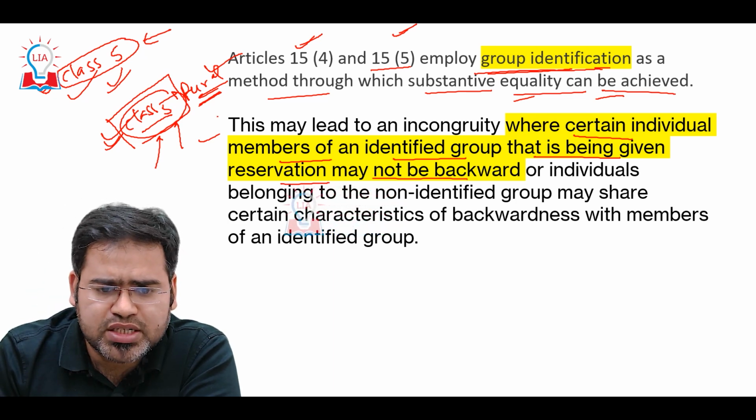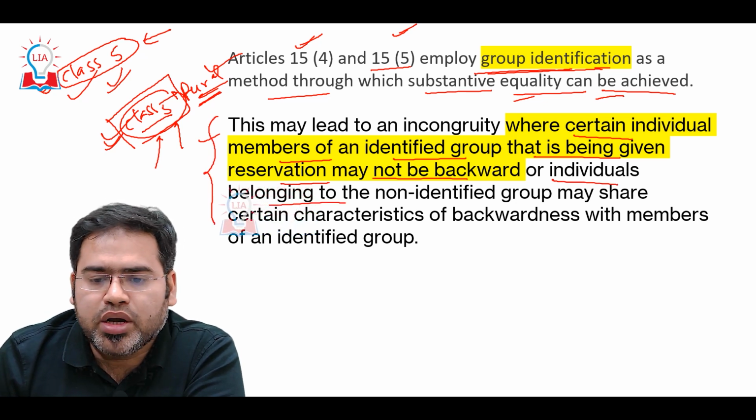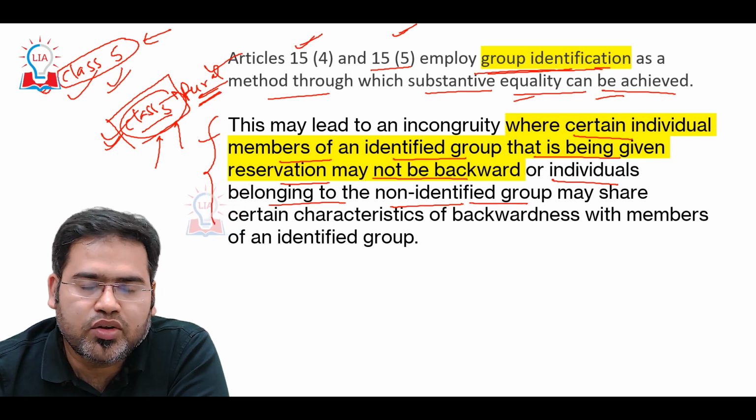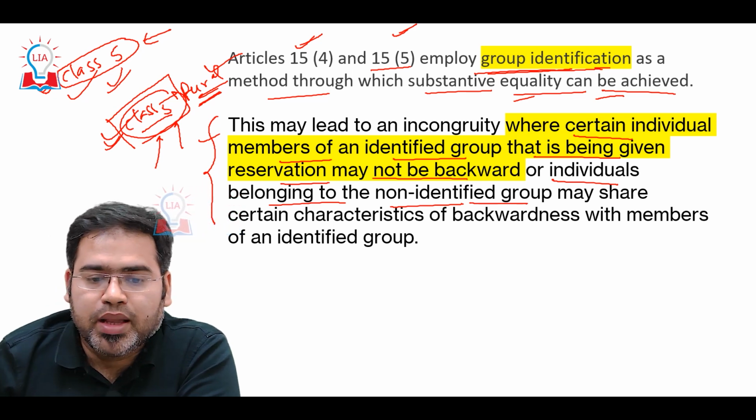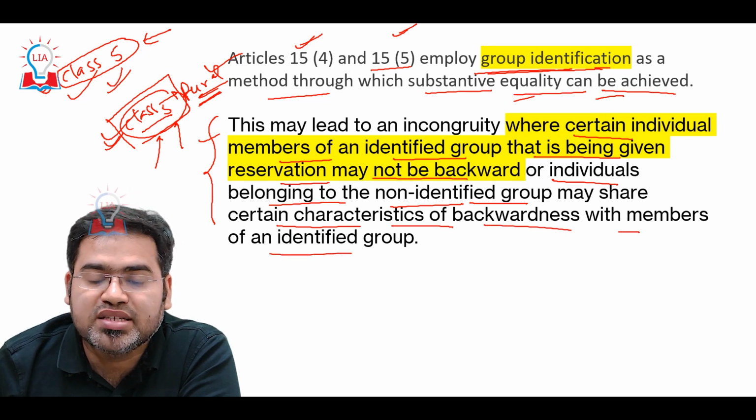So the Supreme Court is not denying it. The Supreme Court says that it may be possible for an individual belonging to the non-identified group, non-identified group meaning the non-reserved group, to share certain characteristics of backwardness with the members of the reserved group.